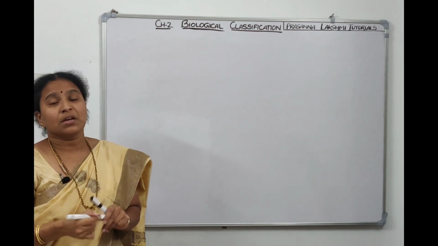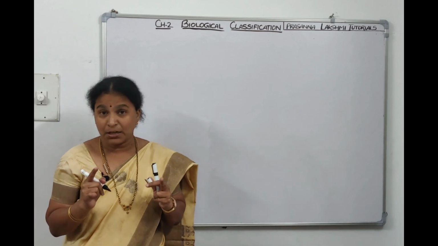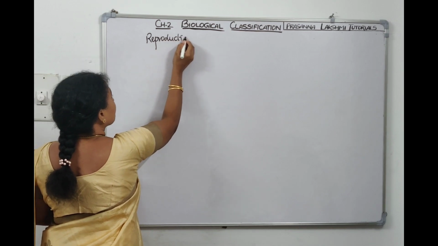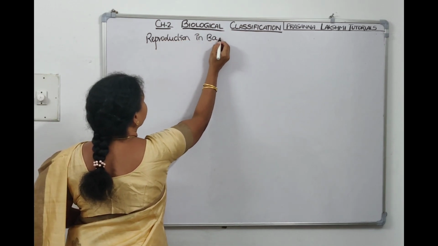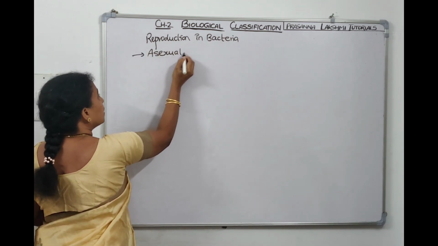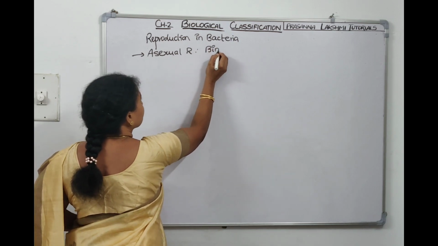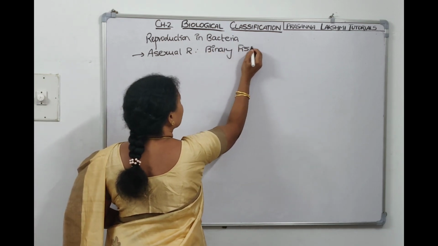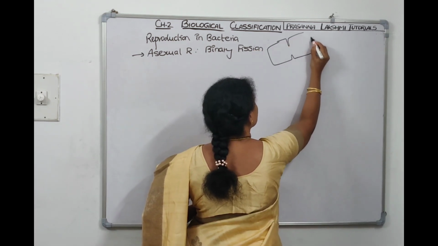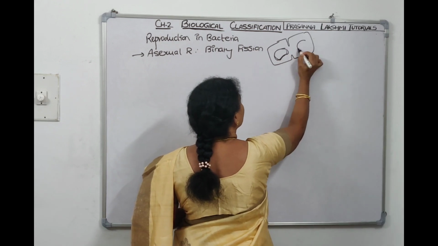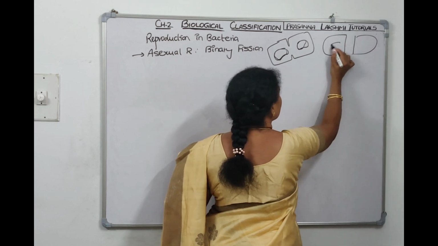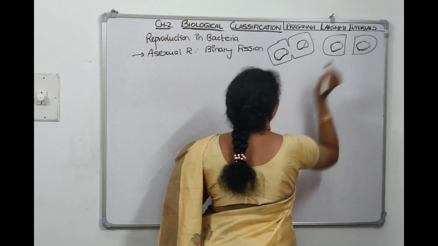So, how do they reproduce? Asexual reproduction in bacteria is by binary fission. If we talk about reproduction in bacteria, one method is asexual reproduction, which is by binary fission. In binary fission, what happens? The bacterial cell splits into two daughter cells. One DNA copy comes here, the other DNA copy goes here, and eventually they divide into two daughter cells equal in size. So this is binary fission.